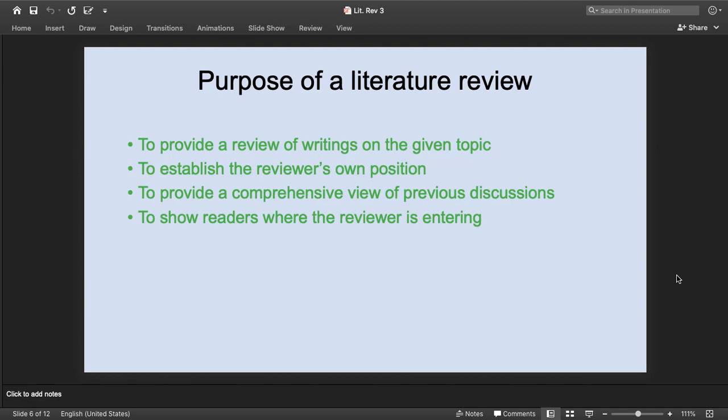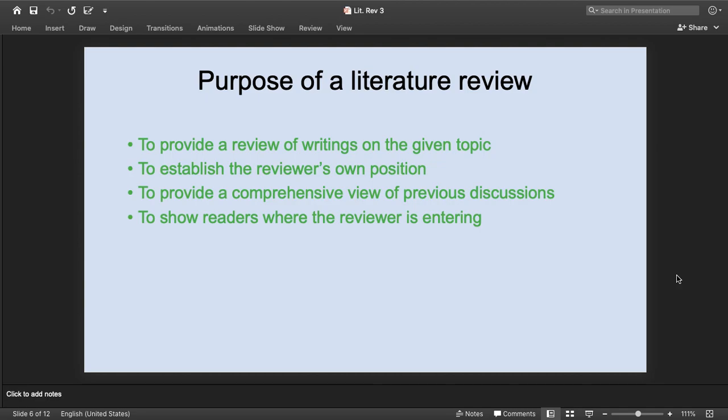When the review of the researches has been taken, at that time the researcher should come forward to establish his own point of view, where he stands according to those researches. Whatever has been done, he must summarily describe, and after that provide the gap.